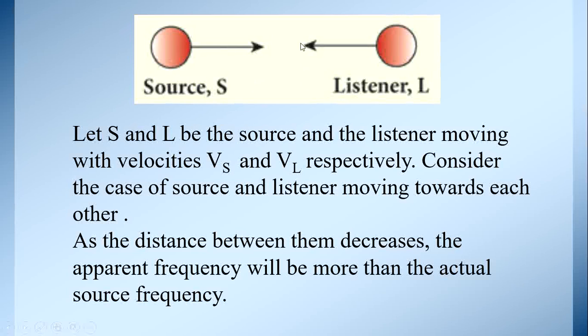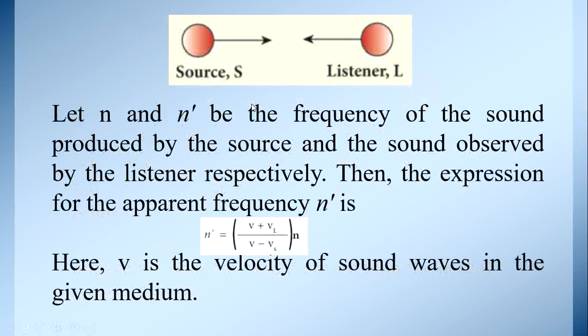So when the distance decreases, what happens to the frequency? The apparent frequency will be more than the actual source frequency. When the distance decreases, we hear the sound from the source more clearly. So when the source and the listener are moving towards each other, the distance decreases, and the apparent frequency will be more than the actual source frequency.